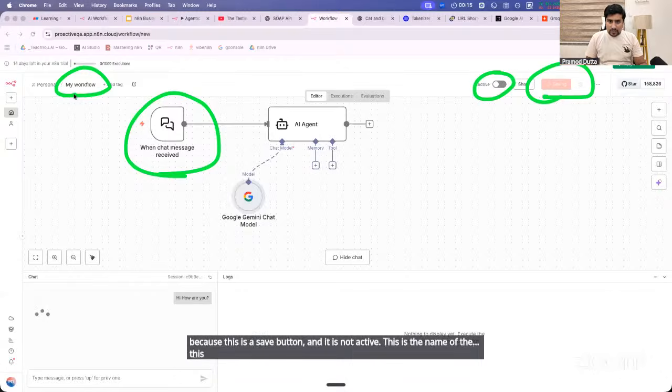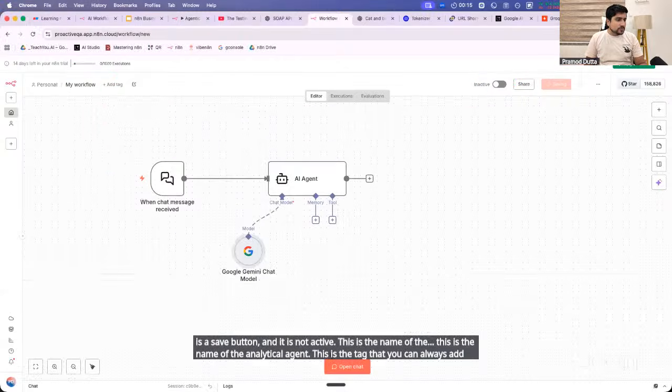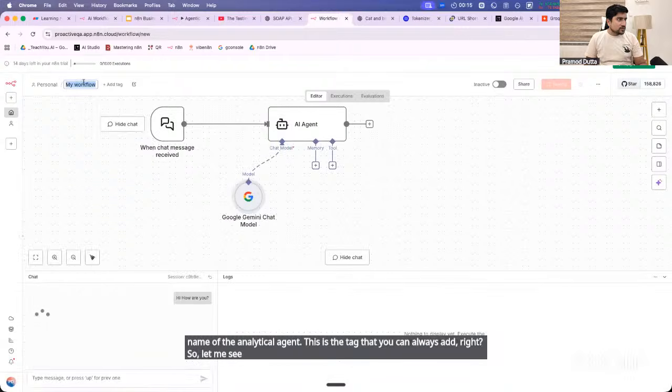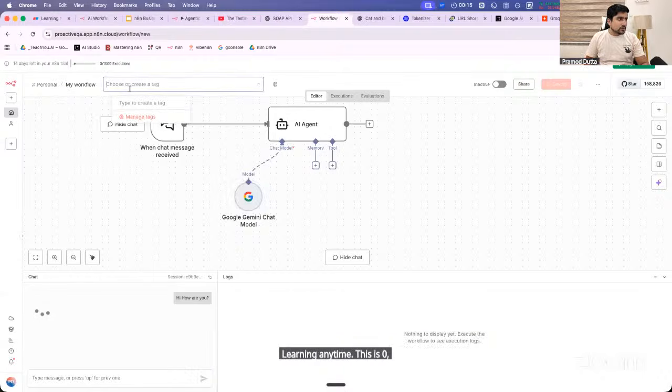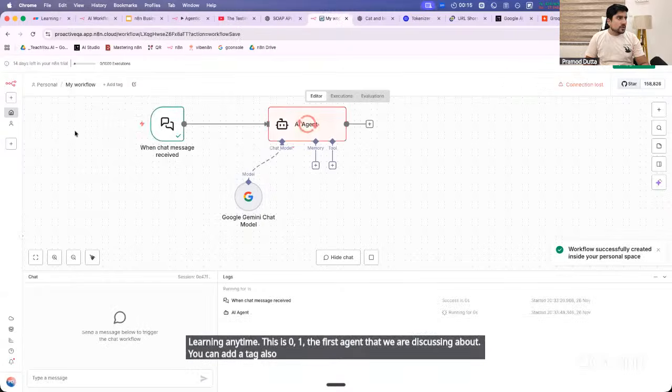This is the name of the n8n agent. This is the tag that you can always add, right? So let me see what is happening. Okay, so we will add this is learning n8n. This is 01, the first agent that we are discussing about. You can add a tag also if you want to. By the way, it is saving.